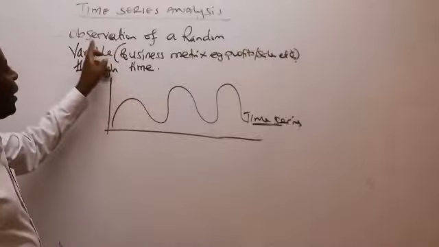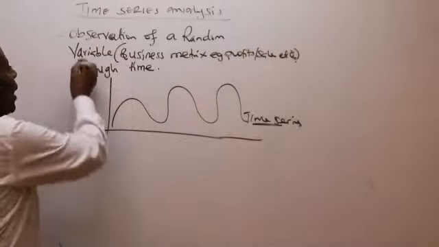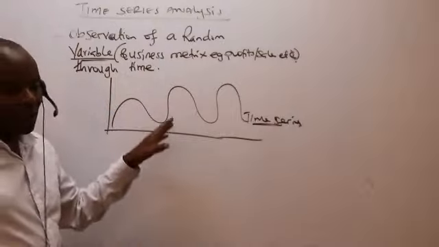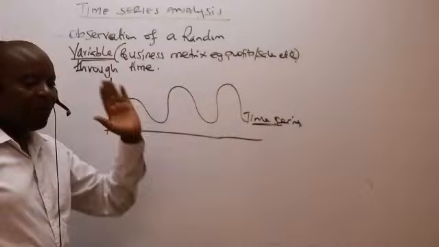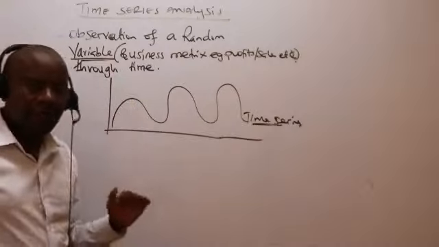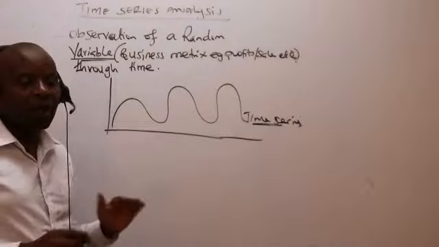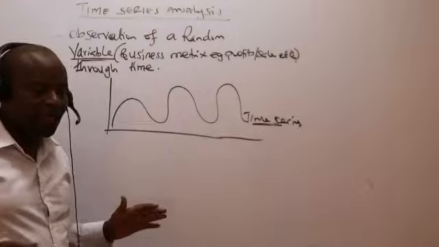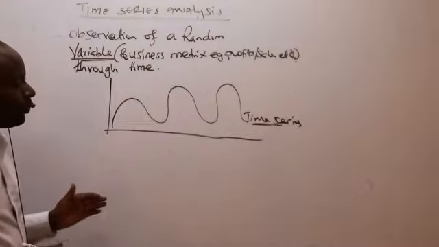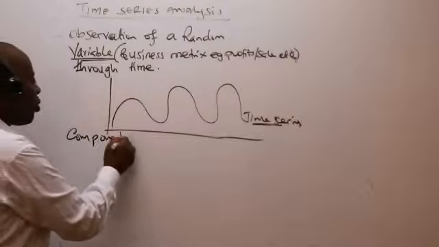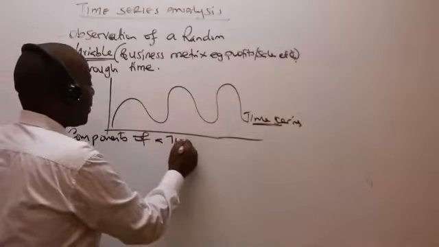And that is why we are saying that it is an observation of a random variable. A random variable is that particular metric which keeps on changing; it can never be constant. It's not possible to have parameters in business which are constant. There will be bad days, there will be good days.